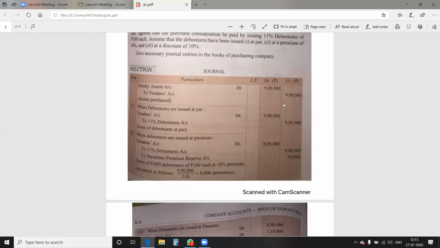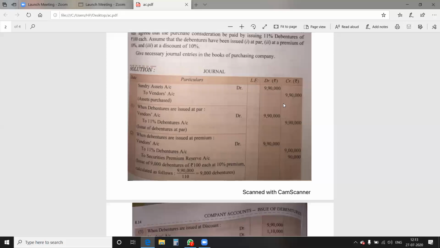100 plus 10, it will become 110 rupees will be the net value per debenture. Now 9,90,000, the amount payable that is due to the vendor, divided by net value per debenture, that is 110 rupees. All in all, when you calculate, you will get 9,000. Those 9,000 debentures are to be issued. Please mark in your entry with pencil.